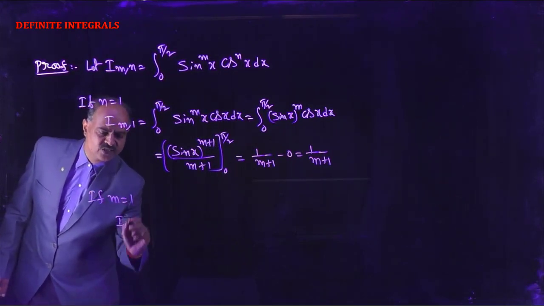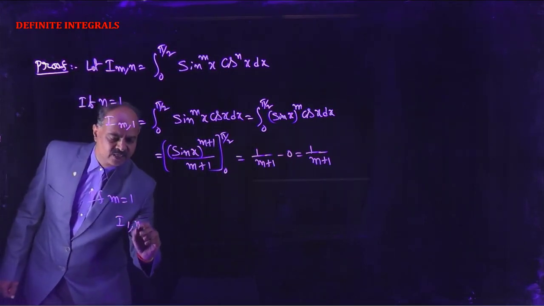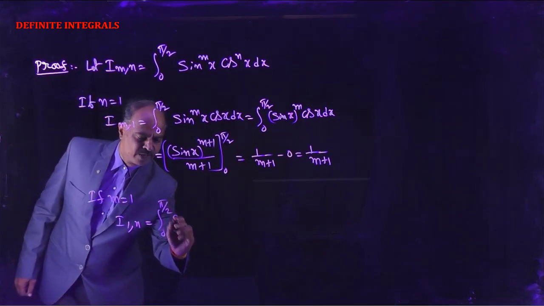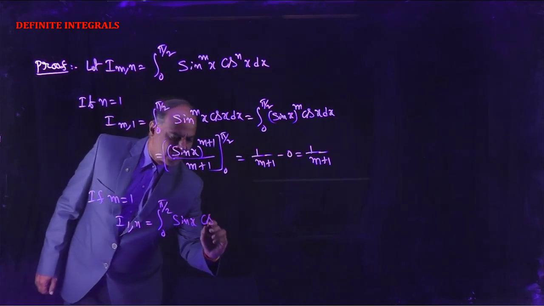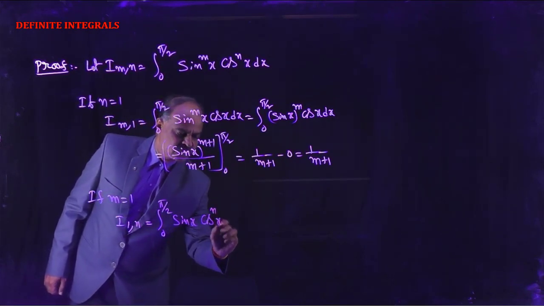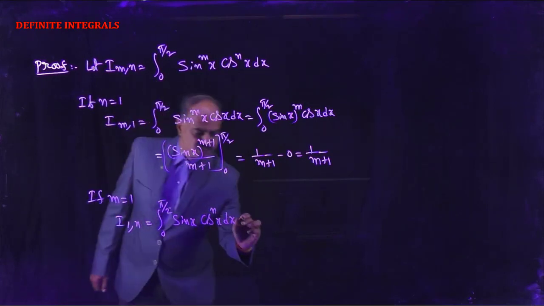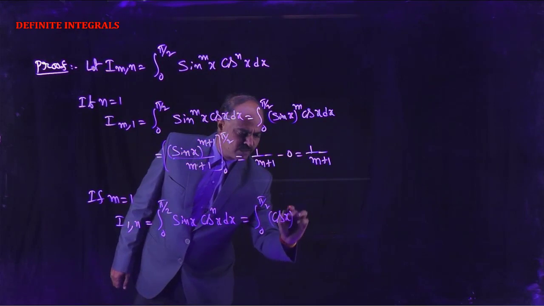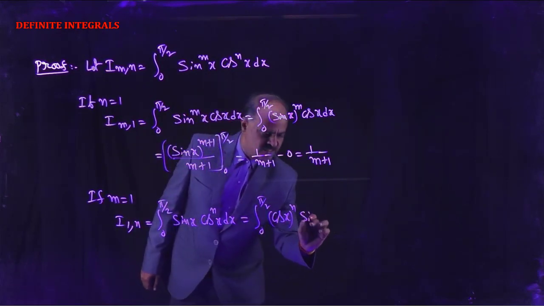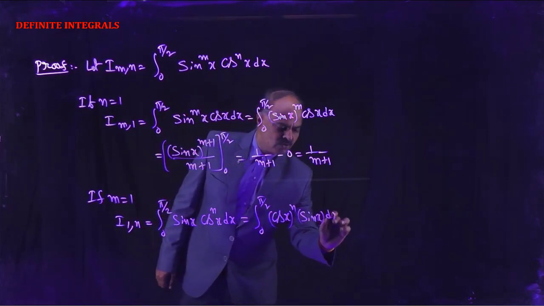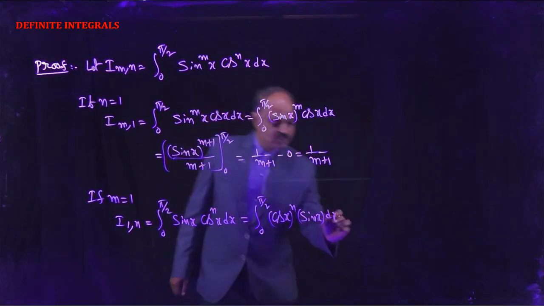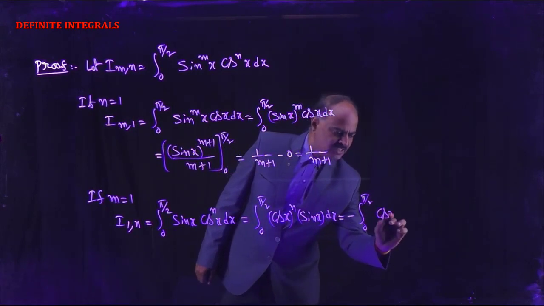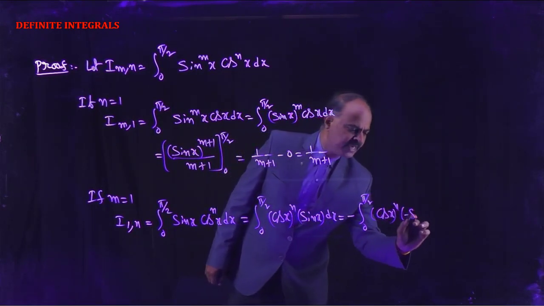1, here this is equal to I(1, n) equal to integral 0 to pi by 2 sin x into cos^n x dx. Now this is equal to integral 0 to pi by 2 (cos x)^n into sin x dx. Now here the derivative of cos x is minus sin x. Now this can be written as integral 0 to pi by 2 (cos x)^n into minus sin x dx.